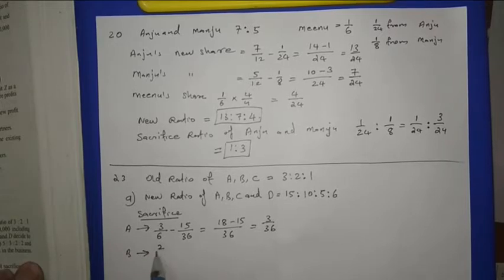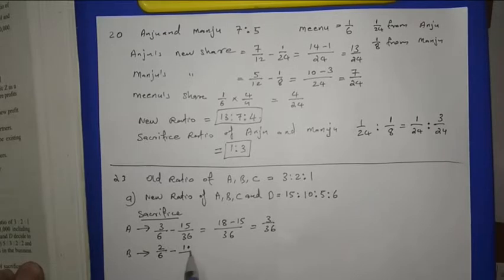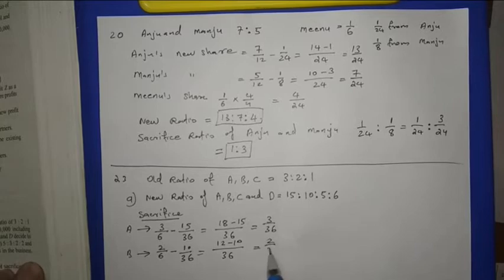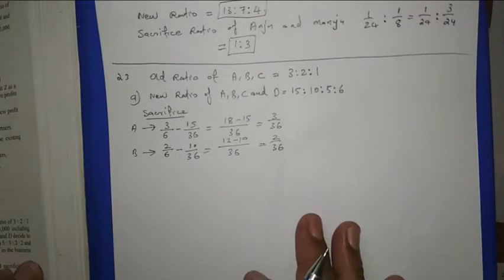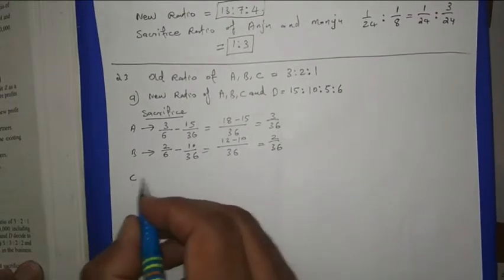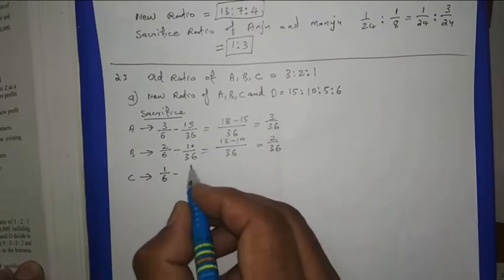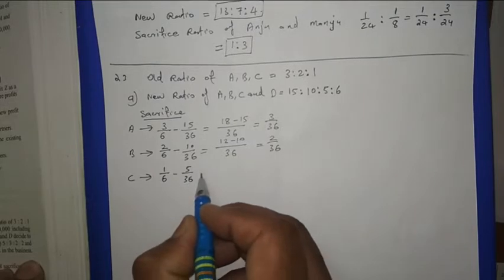Then B's sacrifice. B's old share is 2/6 minus B's new share 10/36. Then out of 36, 2/36 will be the sacrifice of B. Then C's old ratio is 1/6 minus his new share 5/36.